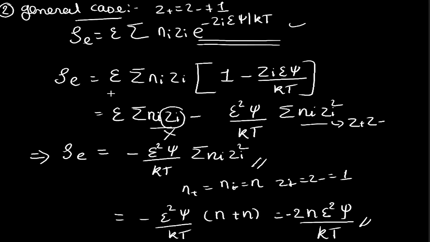Okay, now the next step in this derivation is we will be relating variation in the electrical potential with the total charge density that we have obtained, and to do that we will be using Poisson's equation. Poisson's equation is based on Coulomb's law, and it relates the variation of the electrical potential with the total charge density.